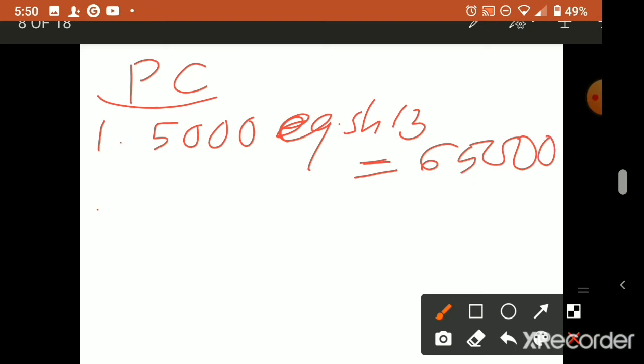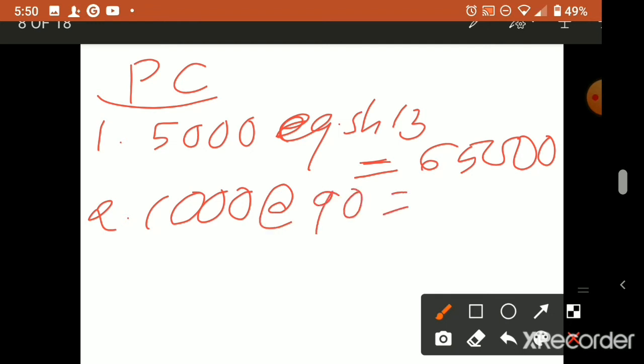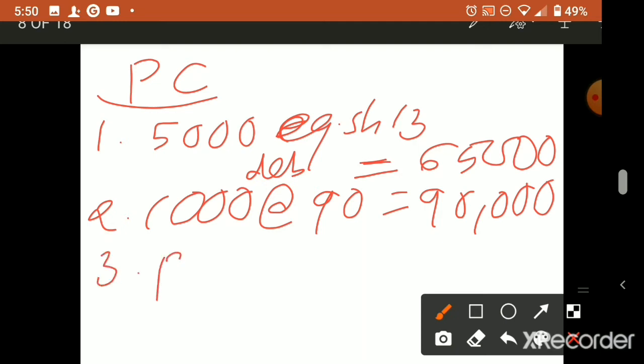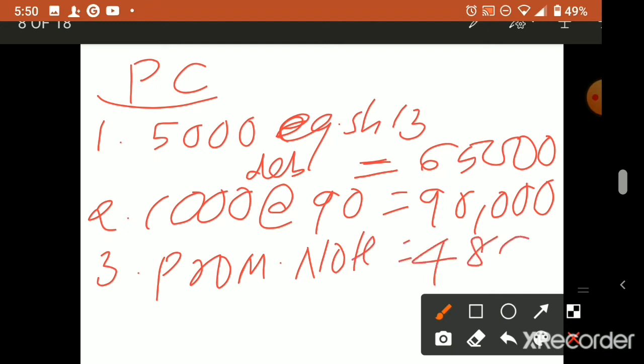Now second, 1,000 debentures at rupees 90. This is the debenture they issued at rupees 90, that means the amount will come 90,000. Remaining third is the promissory note of rupees, the amount is given directly, 48,000.